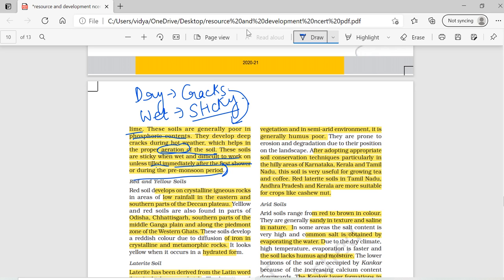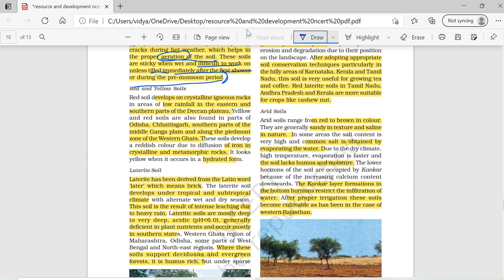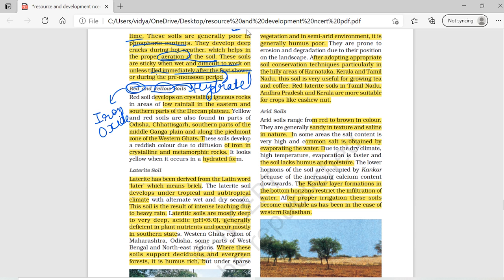Moving to the third type of soil, that is red and yellow soil. Why is it red in color? Because of the presence of iron oxide. And why is it yellow in color? Because when it is in hydrated form, it is yellow in color. It develops in igneous rock, where you have low rainfall.